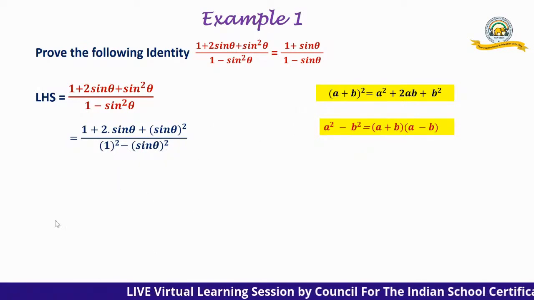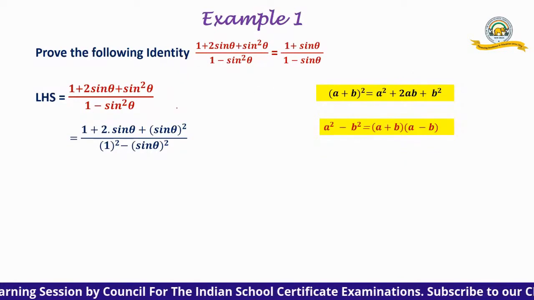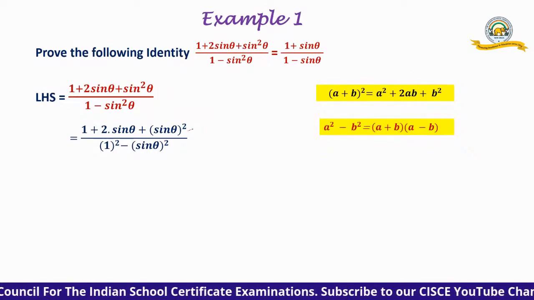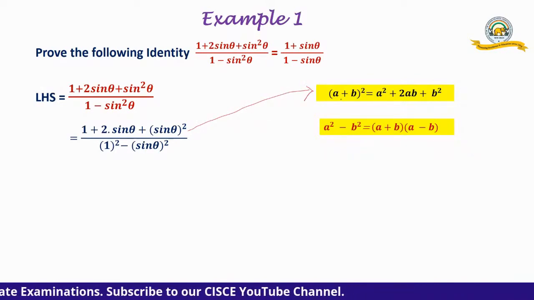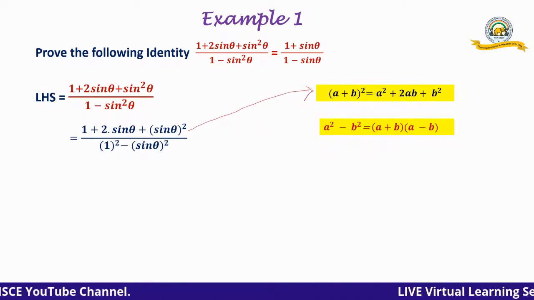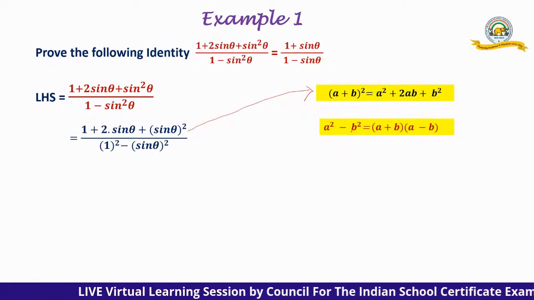Compare now with this. A square plus 2AB plus B square gives 1 square plus 2 into 1 into sine theta plus (sine theta) whole square.